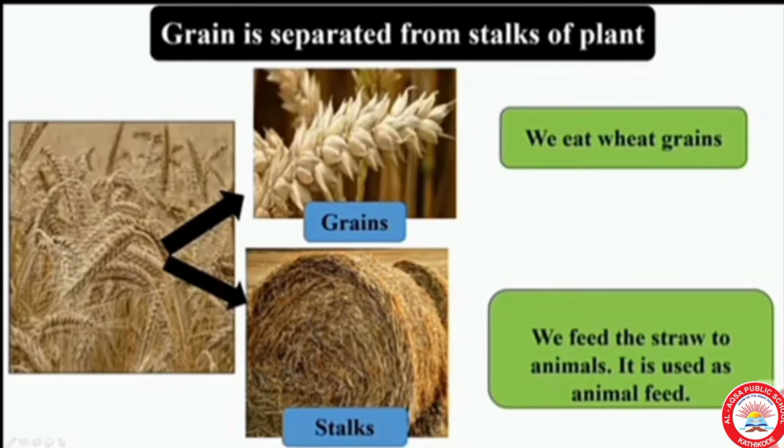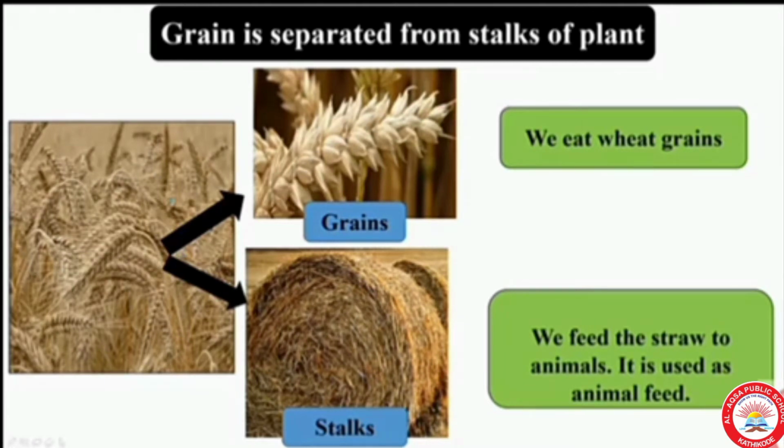The next method we have already discussed, separation of grains from stalks. And we will get 2 components. One is grain that we can eat and another one is stalk that we can use as animal feed. How can we separate these grains from stalks?